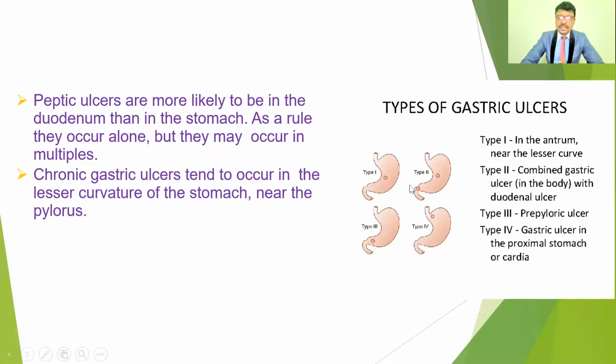The gastric ulcers are divided into type 1, type 2, type 3, and type 4. Type 1 gastric ulcers occur in the lesser curvature.